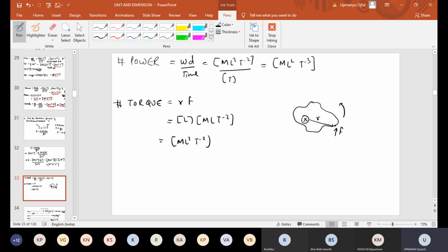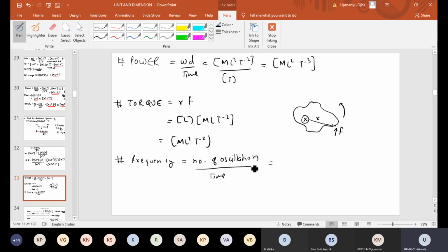Now next is frequency. Can you find the dimensional formula of frequency? T power minus 1. Yes, very good. Frequency is number of oscillations per second, or number of oscillations by time. A number like 2 or 3 is a dimensionless quantity.